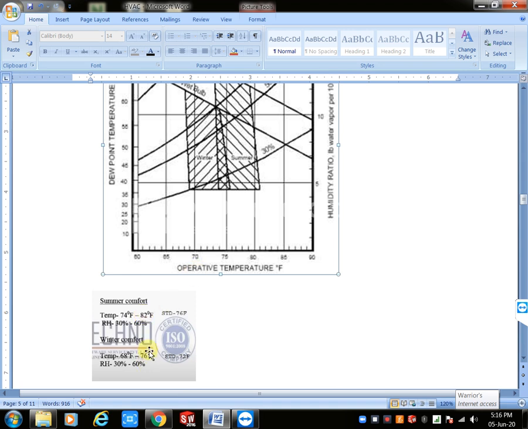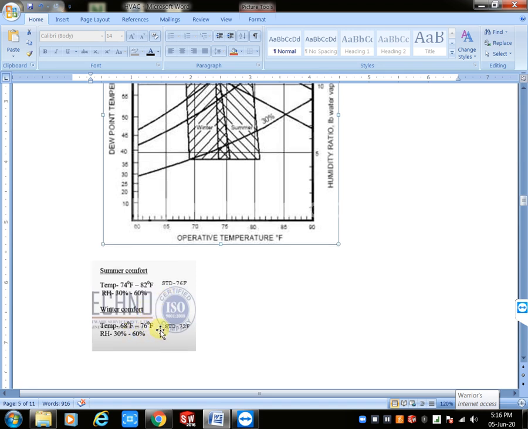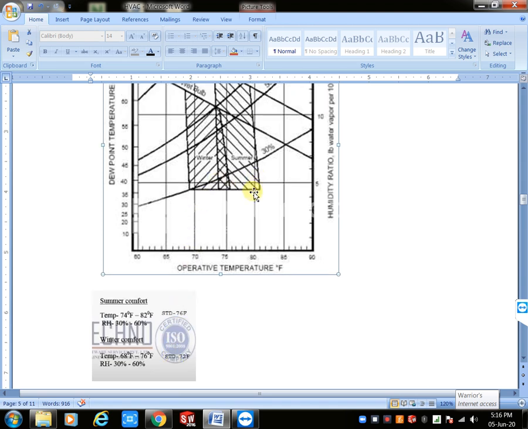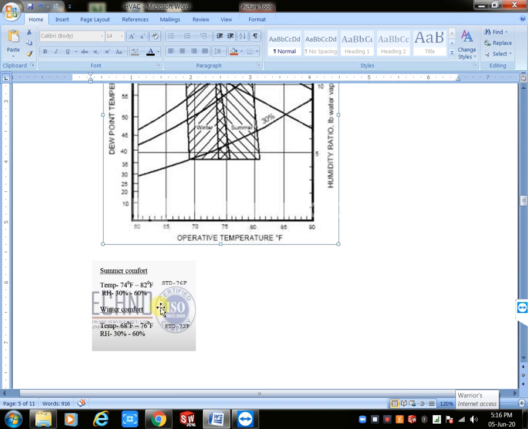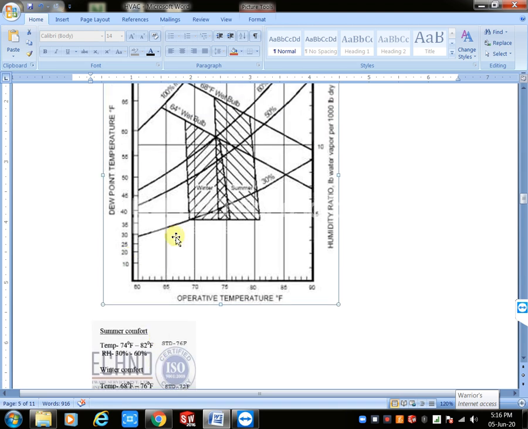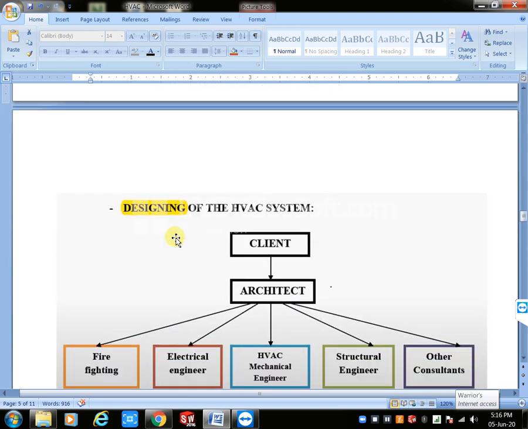Next, relative humidity also, we have 30% to 60%. Now you will take 50% as a standard. That's not a problem. Okay, winter also same. Here we have standard temperature 72, minimum 68 and maximum 76. You will take your standard temperature based on your requirement. Now clear this one, winter comfort zone and summer comfort zone. How can we take our values based on our project, open office, or only single person rooms? Now clear this one. Next, come to our design of the HVAC system.